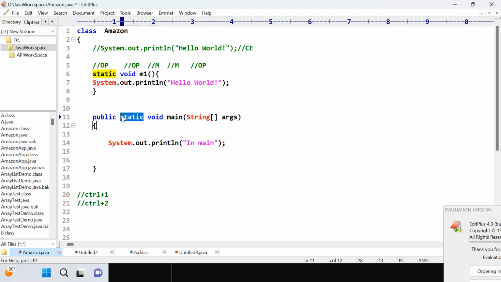So when you do not define static, the main method or any static member will not get memory. I should have explained this here, but I explained the complete syntax for a user defined method, not for the main method.